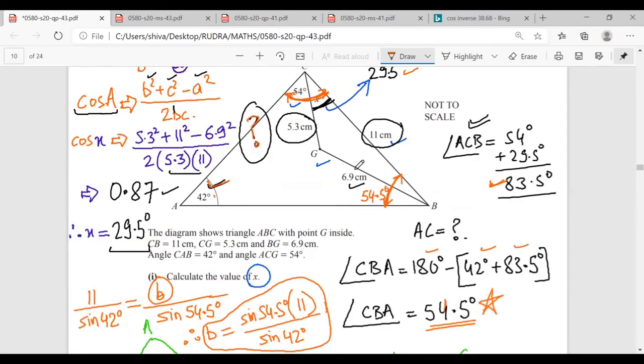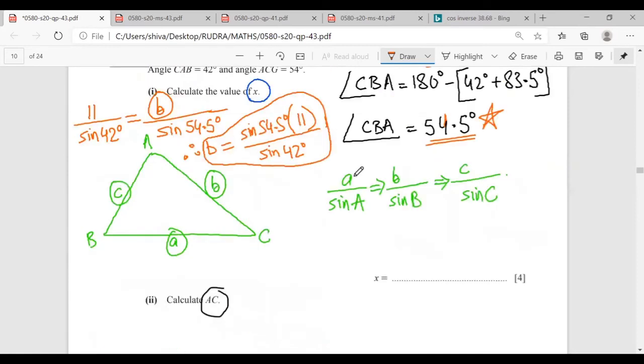For this, I need to understand another formula, which is called the sine formula. The sine formula is that if I have a triangle ABC, then the side opposite to angle A would be small a. This is actually the length of A. The side opposite to C would be small c.